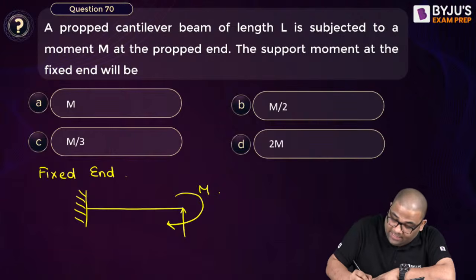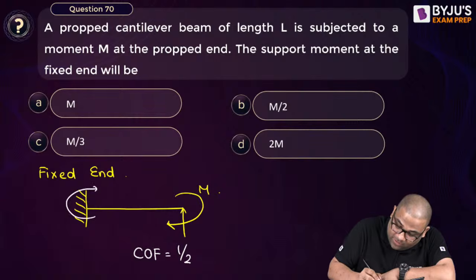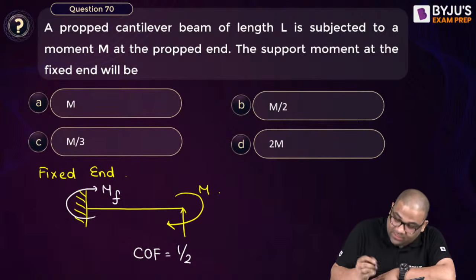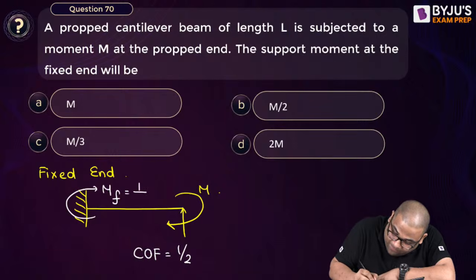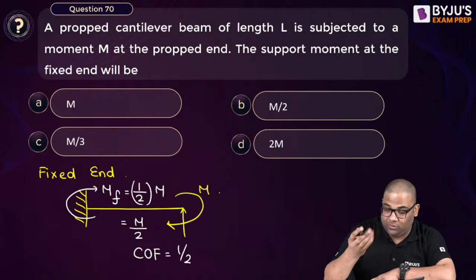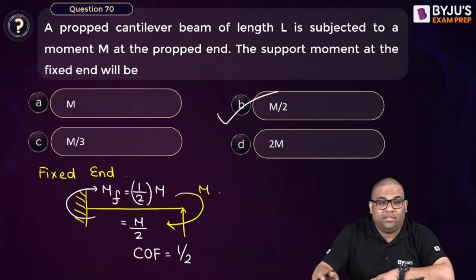See, here carryover factor is half. So when I transfer to the fixed end, the moment will be half, carryover factor half into this moment. So this becomes M by 2. I will tell you another method; by strength of materials also you can solve this.